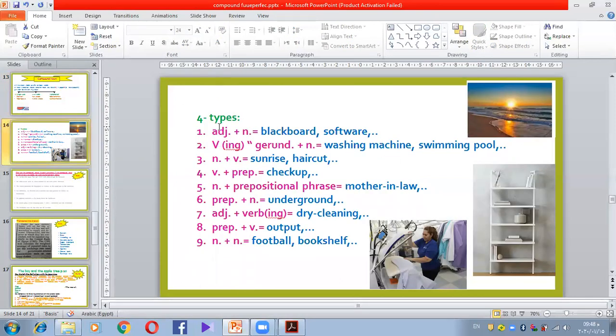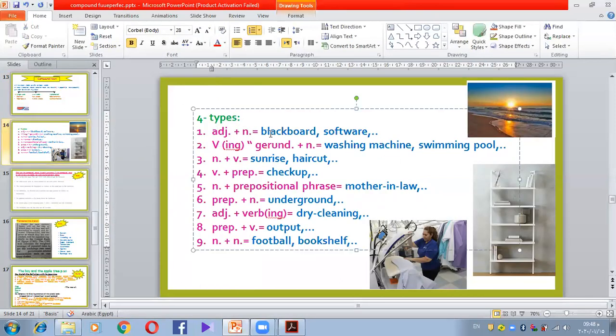It could be adjective plus noun. Adjective like what? The colors. Do you remember black, white, yellow? And the noun like board, blackboard. It's one word, a single word. Software: soft is something soft, so it's an adjective. So here it's an adjective plus noun.